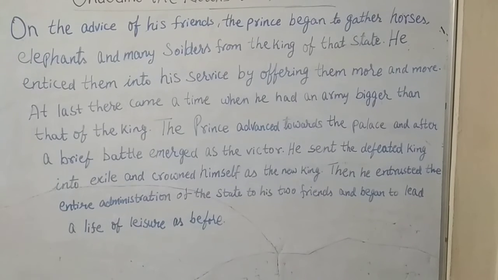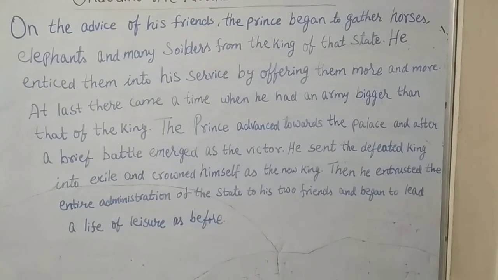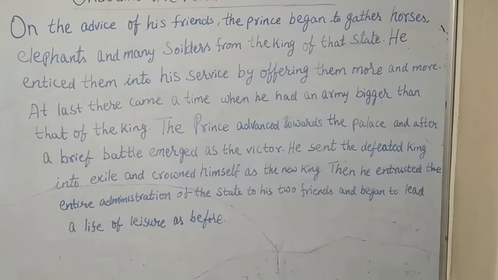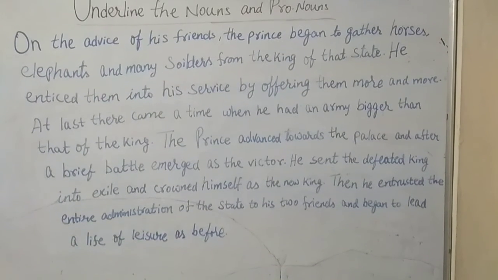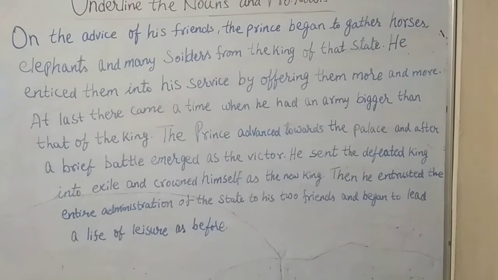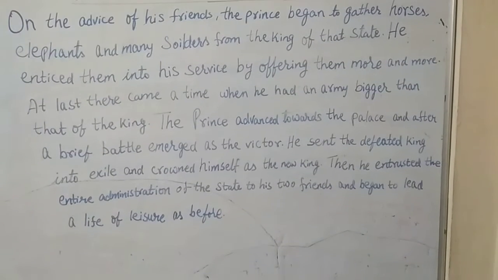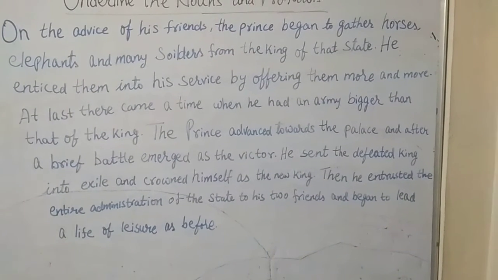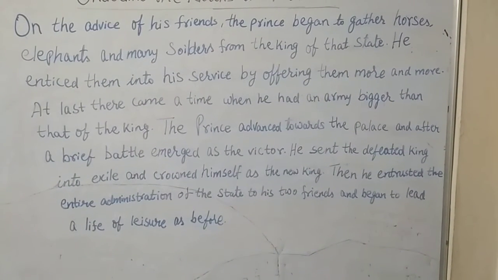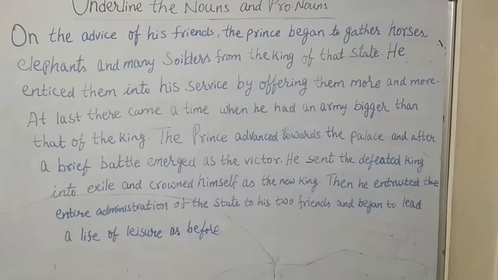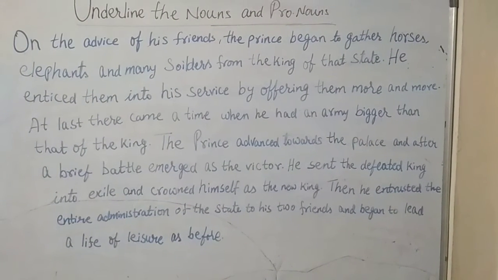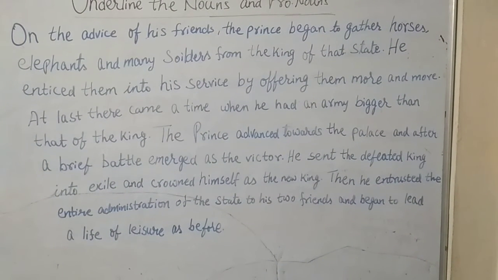The first paragraph I have done, and I have shown you children how to write the nouns and pronouns. Now from this paragraph, you are going to identify the nouns and pronouns and write them. I hope the paragraph is clear. Let me read out the paragraph for you.